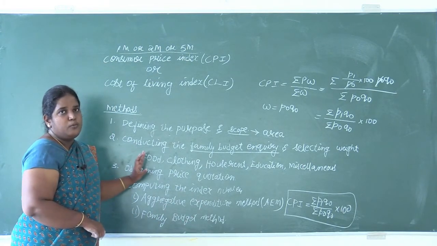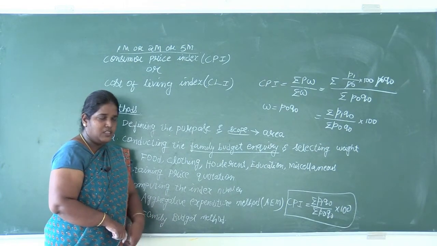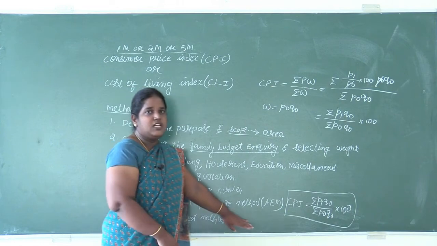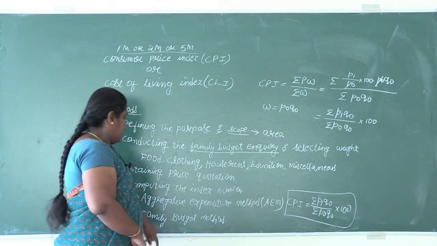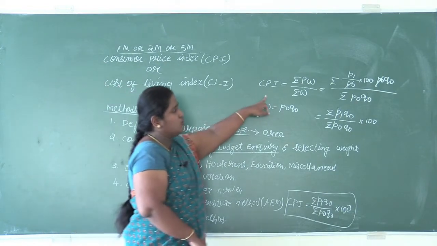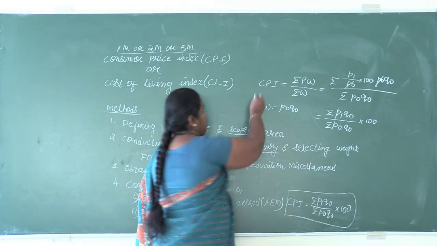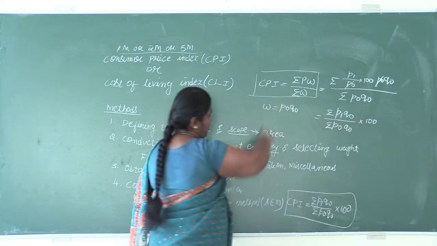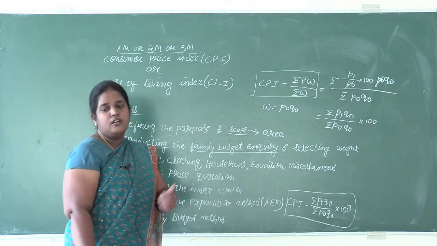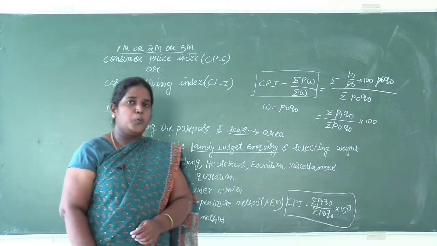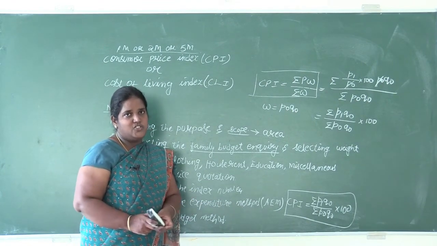While doing consumer price index, we have two methods: aggregative expenditure method and family budget method. Aggregative expenditure method is the same as that of last year's price index number, and family budget method is similar to that of the weighted arithmetic mean formula. If you remember the weighted arithmetic mean, we were using it as sigma PW divided by sigma W, and here the answers will be the same whether we are using aggregative expenditure method or the family budget method.